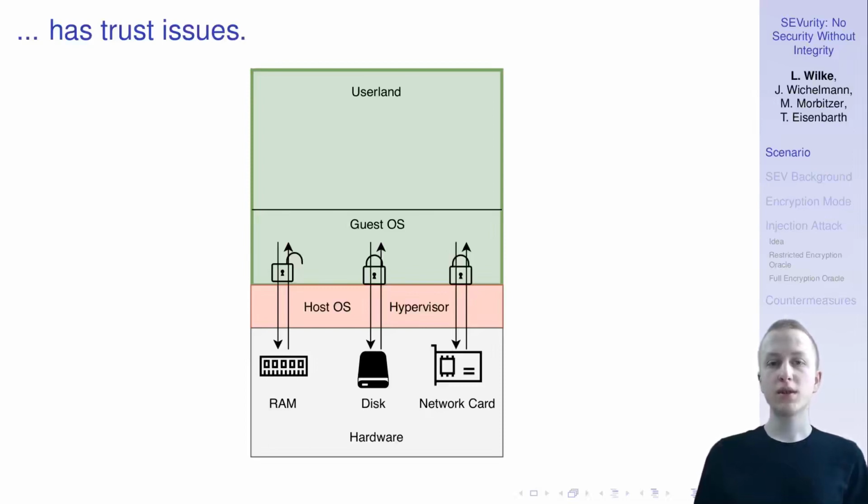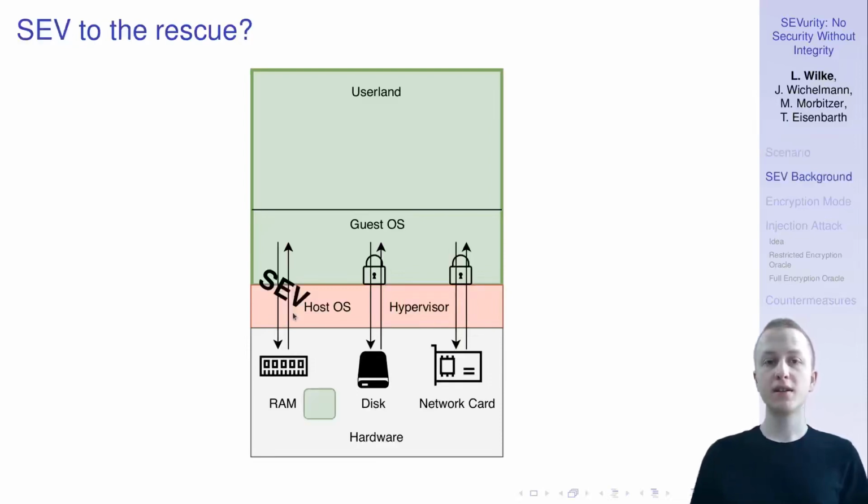And this is really critical because now let's take a moment and think about where the keys that we used here and here to encrypt the data are stored when they're in use. They are stored inside the RAM. So the hypervisor can just read them out and decrypt all of our data here and here. So the encryption we added is completely worthless against a malicious hypervisor as an attacker. And this is exactly where SEV steps in.